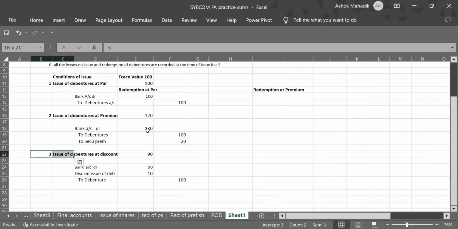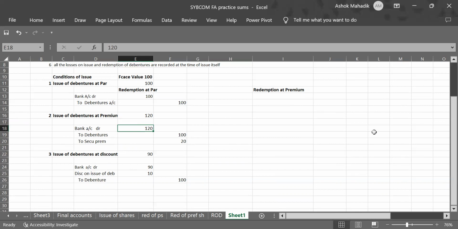But as I told you, we have to consider the repayment condition at the time of issue itself. So there are two possibilities of redemption, that redemption may take place at par or at a premium. So if it is at par, the entries won't change at all. The entries will remain as it is. So if in the question you are given option that issue of debenture at par and redemption at par, that redemption at par is not to be given importance. Whenever redemption is at par, your entry remains the same, that is of issue. Clear? Now, what if the redemption is at premium? How these three entries will change, that I'll show you now.